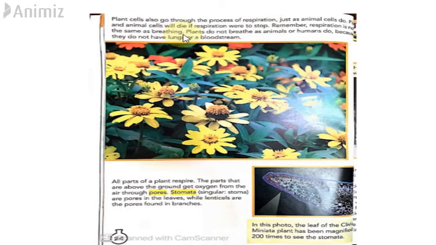So it's not only about breathing. You take in oxygen, but there's a chemical reaction that goes on inside the human body, inside plants, and inside animals as well. Plants do not breathe as animals or humans do, because they do not have lungs or a bloodstream. There's a proper system, Allah Almighty has created things differently. So plants breathe differently than human beings and